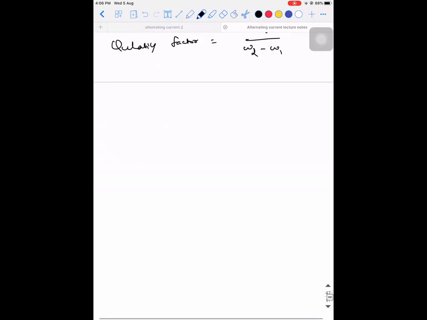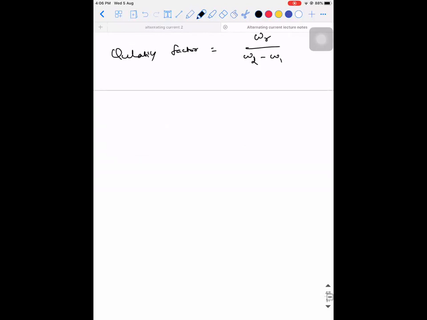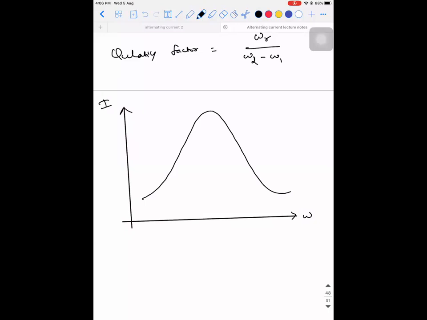So when you plot a graph which shows the variation, this is omega, this is I. That is the variation of current as a function of omega, and you can observe the graph goes like this.